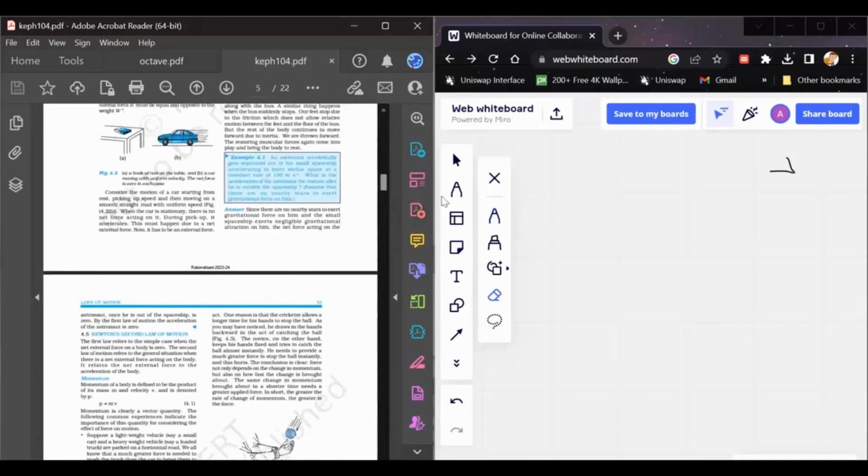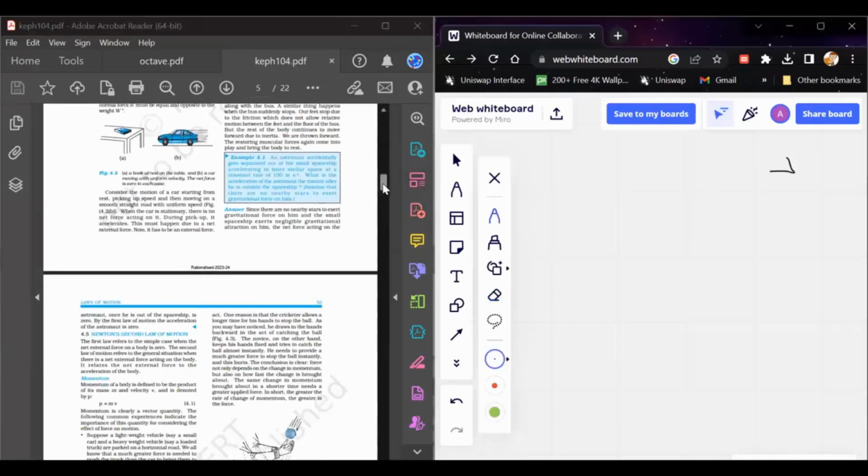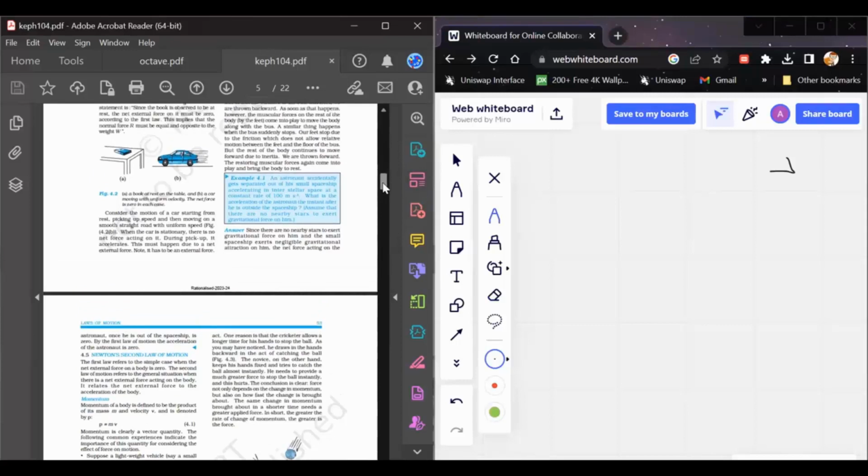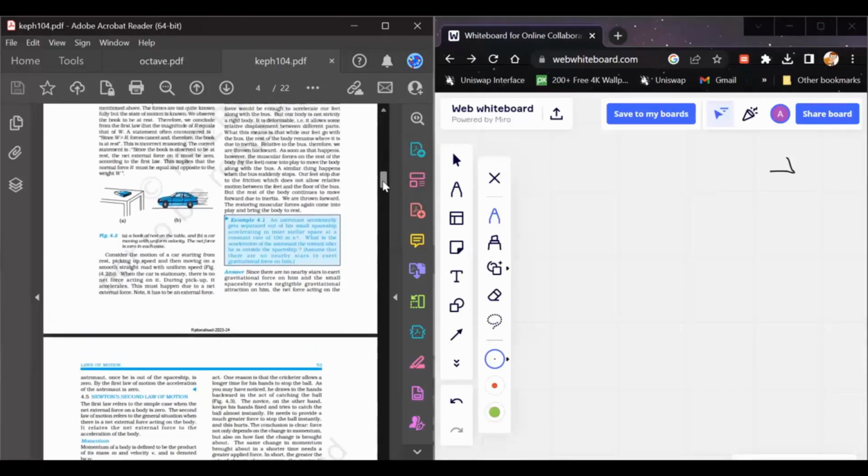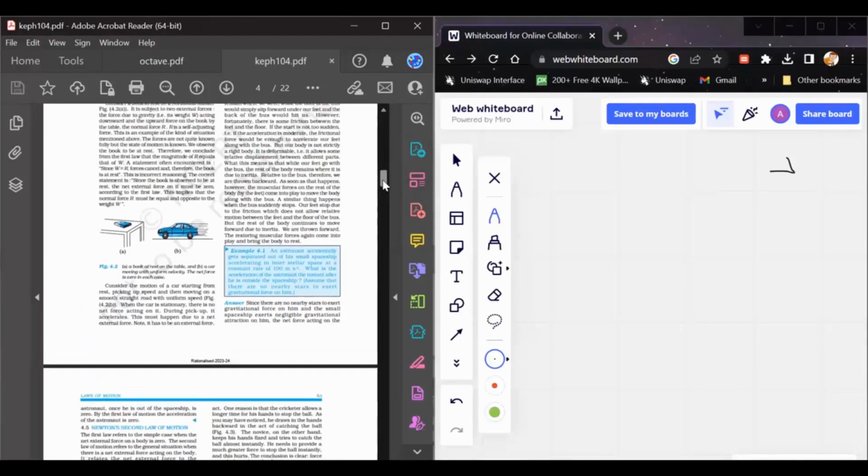After that, the important law presented in this chapter is the force law, that relates the force acting on a body with its mass and acceleration. Acceleration is an important property of a body, and it basically describes the speed of the body or the momentum possessed by the body.